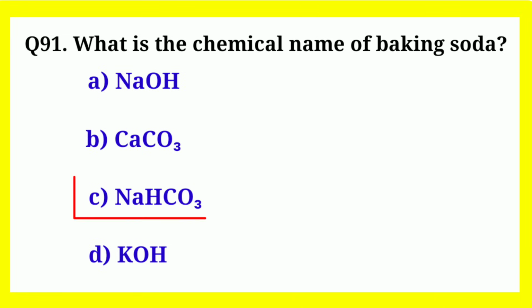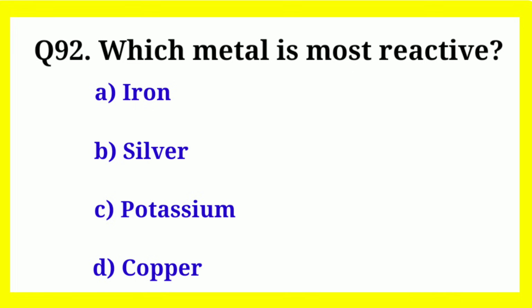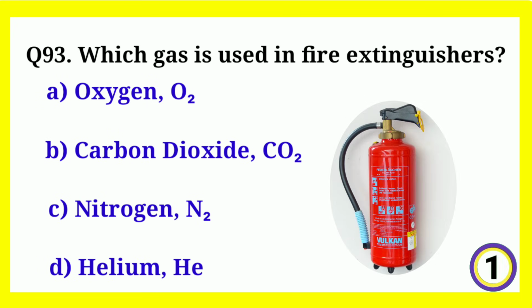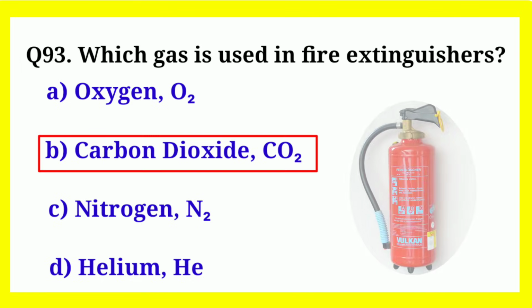Correct answer is sodium bicarbonate. Which metal is most reactive? Correct answer is potassium. Which gas is used in fire extinguishers? Correct answer is carbon dioxide, CO2.